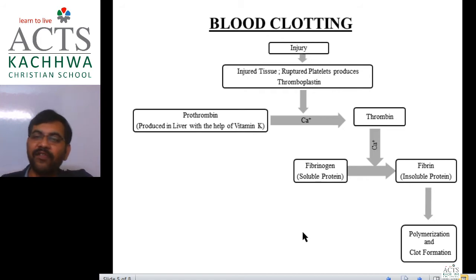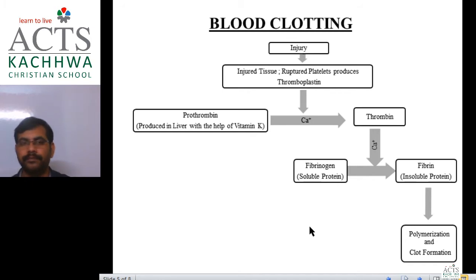So I think this blood clotting is clear for everyone. Anyone of you have any doubt in this blood clotting, then may ask me. Now any doubt in blood clotting, then ask.